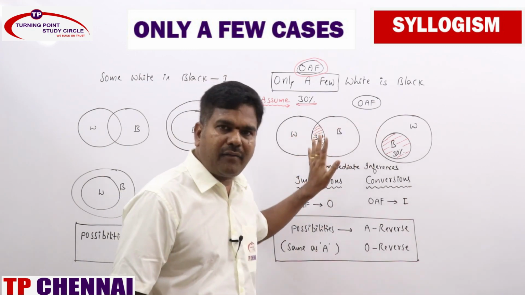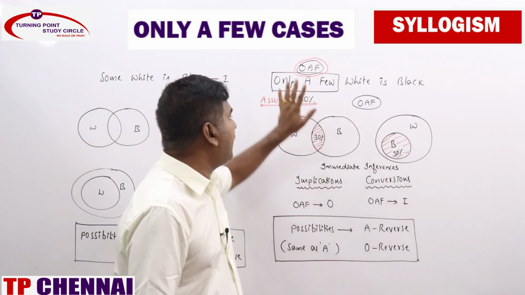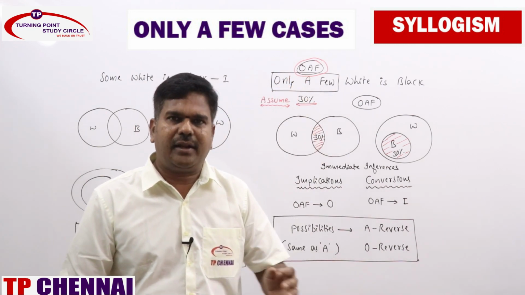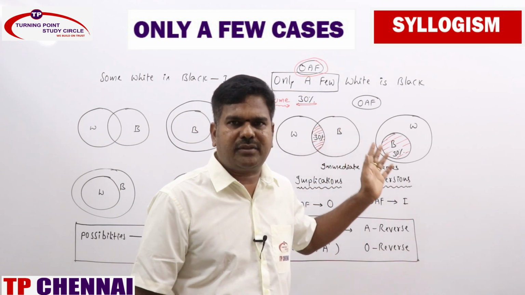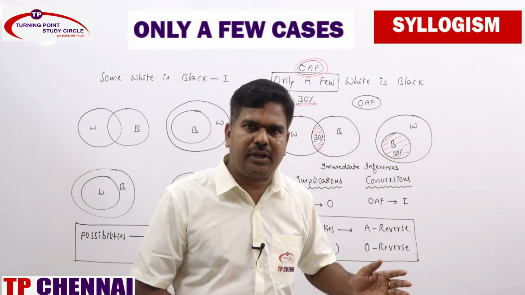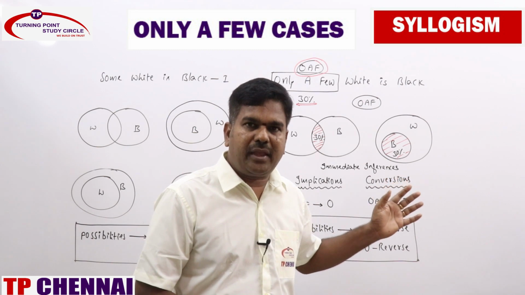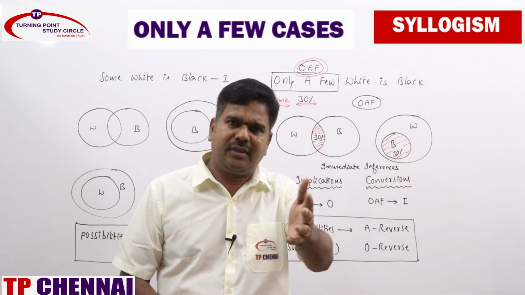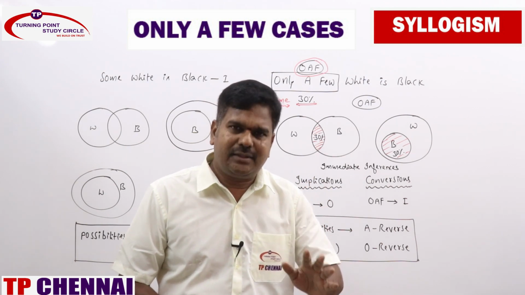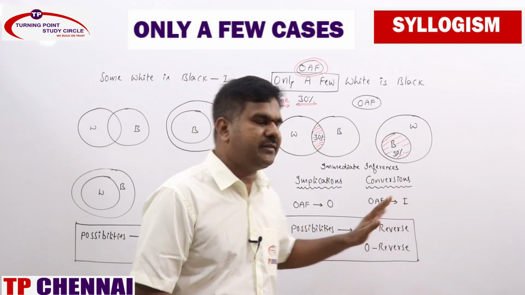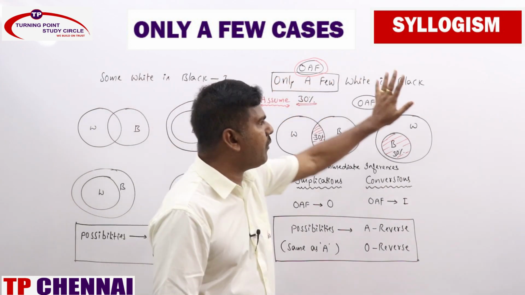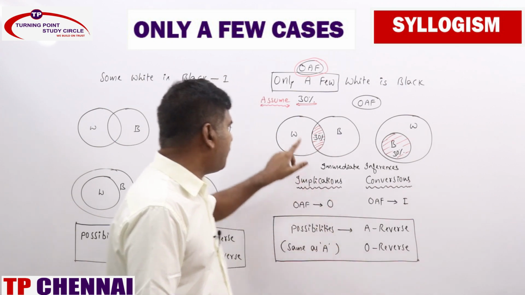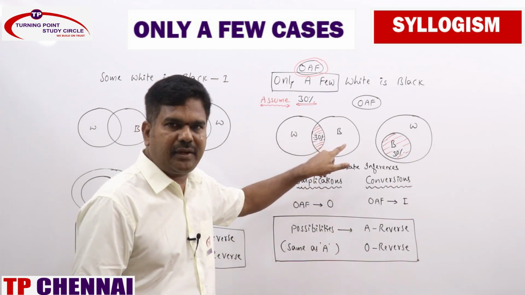Now how can you draw Venn diagrams based on that statement? If you remember 30%, you will never get any confusion. That is the reason always assume 30%. Wherever you are getting only a few statement, instead of making it only a part, you just assume it as 30%. You can assume 40, 50, 60, whatever you want. I already told you. Just take it here as 30%. Now 30% white is black can be represented in Venn diagram. How many ways? This is one way of representing the Venn diagram.